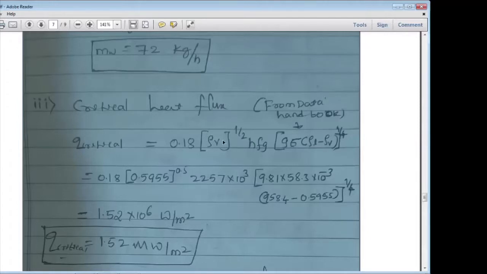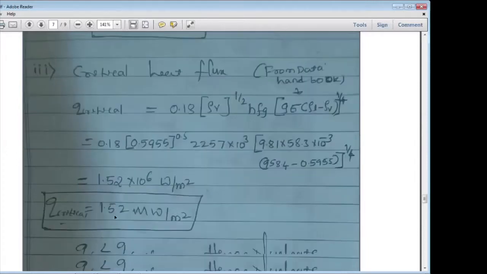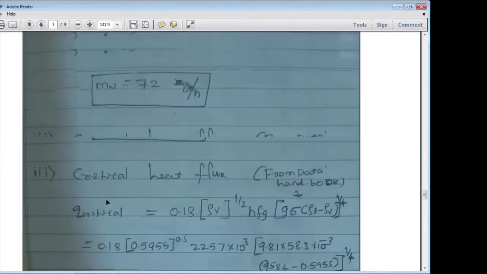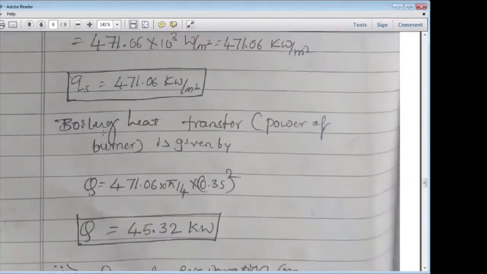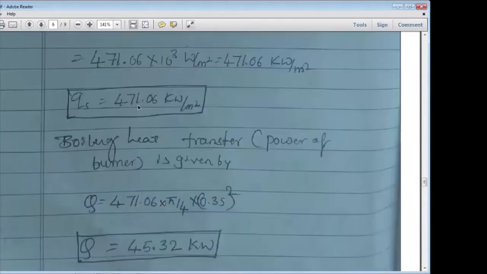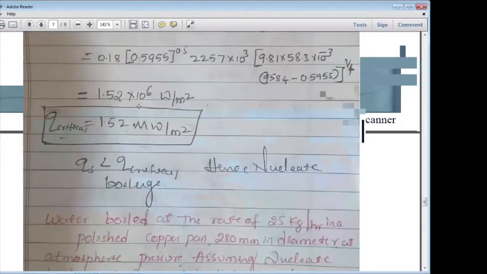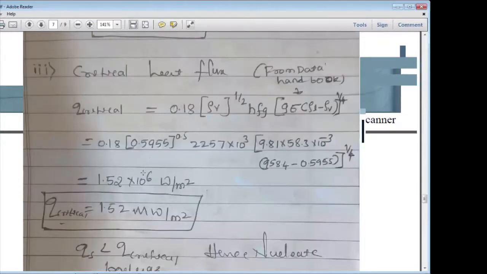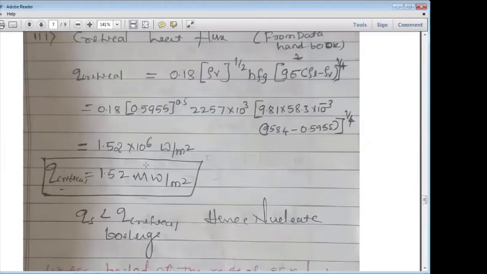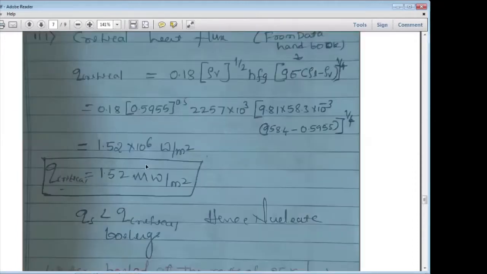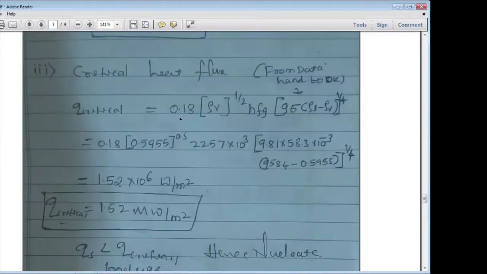So critical heat flux, the value you will get is 1.52 megawatt per meter square. Understand? Which is greater than the heat flux value, correct? Yes, sir. So what type of boiling occurs? Nucleate boiling. Yeah, nucleate boiling.